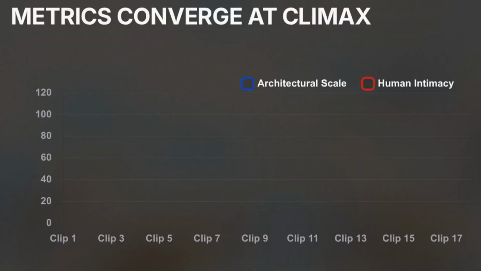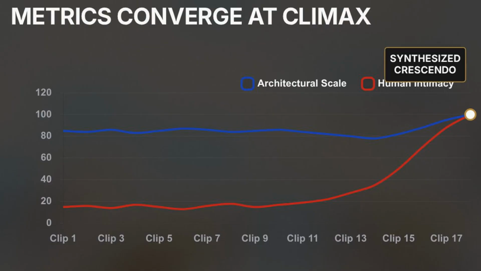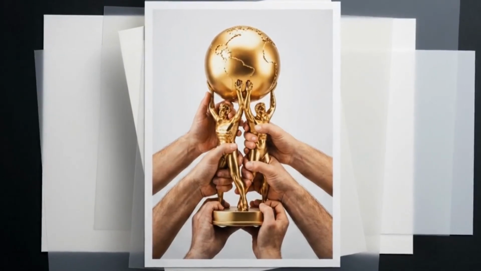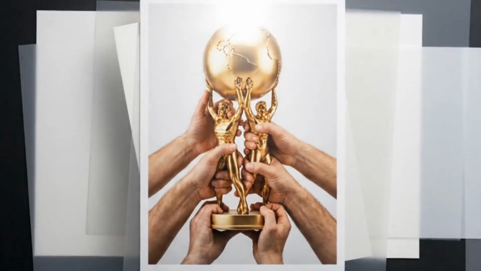This chart tracks the synthesized crescendo, where metrics for architectural scale and human intimacy, initially far apart, are forced to converge. As the sequence reaches clip 18, technological complexity and crowd density spike, driving both lines to a single apex. At the peak, the camera focuses on 2 children lifting the trophy as the entire stadium erupts in a flash of blinding white light. This burst of light provides a resolution to the visual tension established by the previous 17